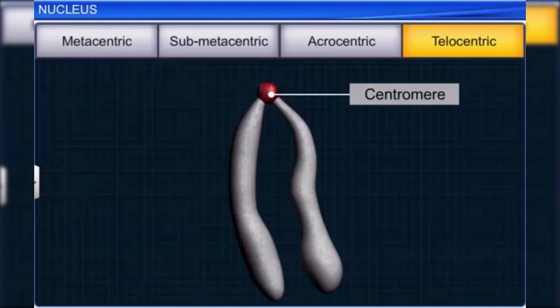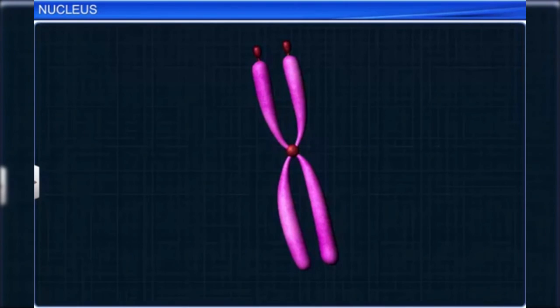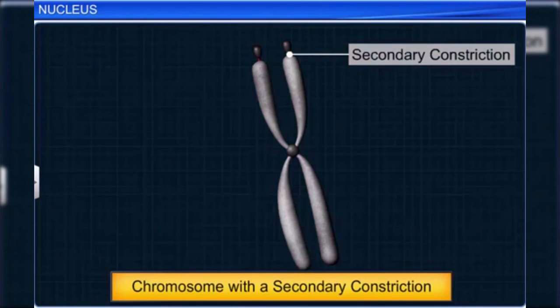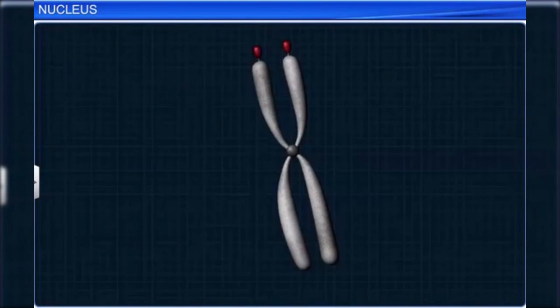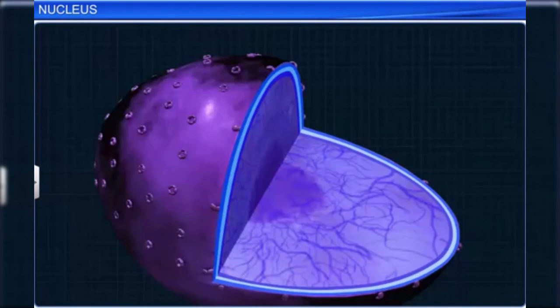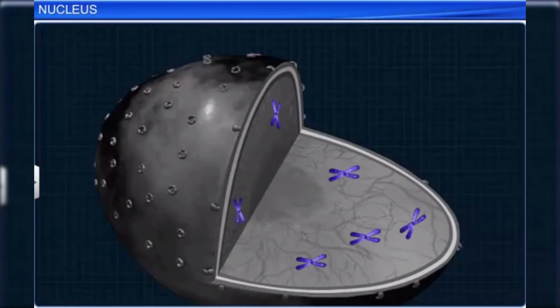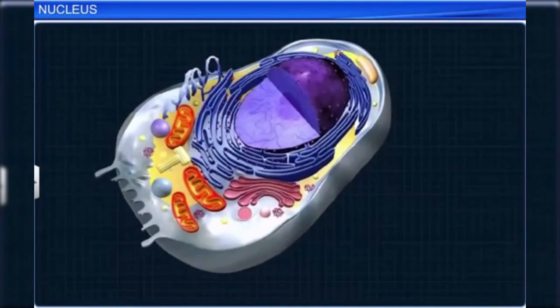At times, chromosomes have secondary constrictions at a fixed location, lending the appearance of a small fragment called a satellite. These areas of secondary constriction help in the formation of a nucleolus after cell division. Chromosomes are an important part of the nucleus as they contain the genetic code of an organism. Thus, we have seen that the nucleus, along with its components, is an important organelle as it not only coordinates the functioning of the cell but also plays a vital role in cell division.